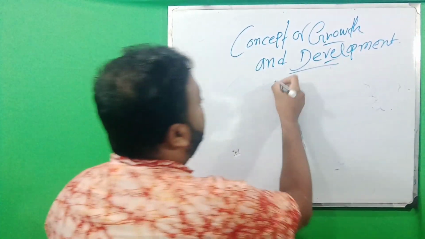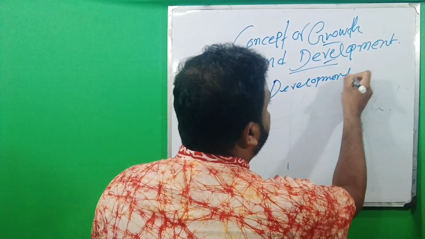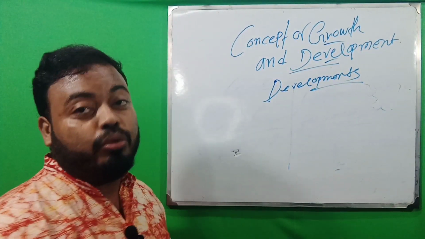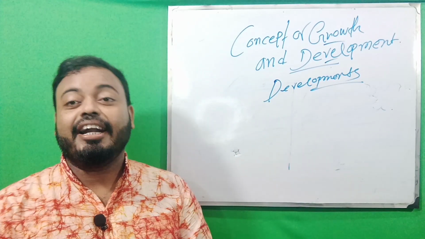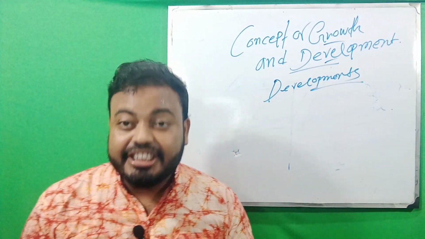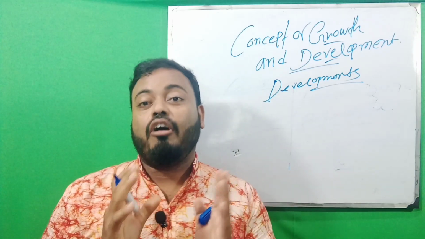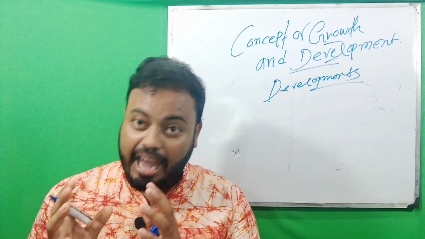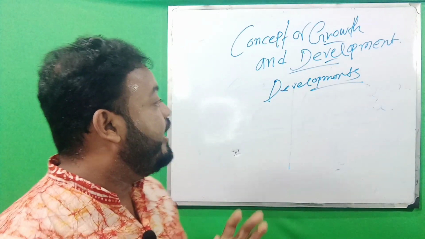The development is related to every part of growth. When a child is growing in his family, at that time he is not only growing physically, he is also growing in development and acquiring some development criteria or development traits.